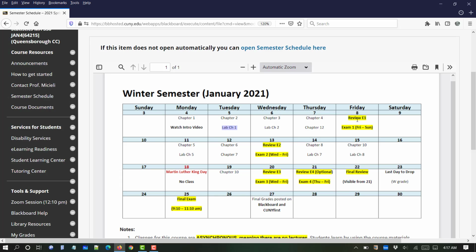For example, in the case of the first one, the exam is going to be visible on Friday the 8th at 5 p.m. And you will have to go into Blackboard, and I'm going to show you where that will be, and take the exam. You have 3 days to take the exam. You can take it Friday, you can take it Saturday, you can take it Sunday.